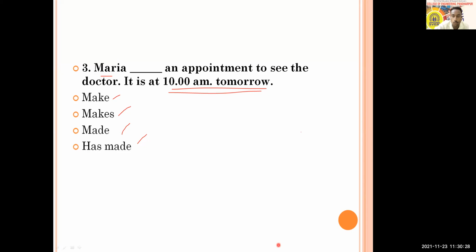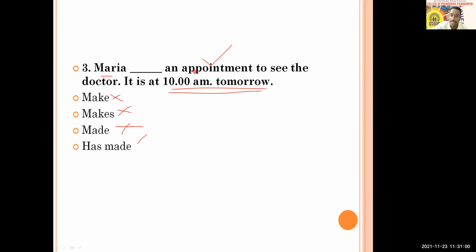All right, so let's go to the answer now. And all of you just try to pay attention. Here is Maria. So can you choose make? You cannot choose make. So the first option is not applicable here. Out of the remaining three, makes, made, and has made. If you think that the appointment is tomorrow 10 a.m., the appointment might have already been done. So you cannot go for makes. You cannot go for made either.